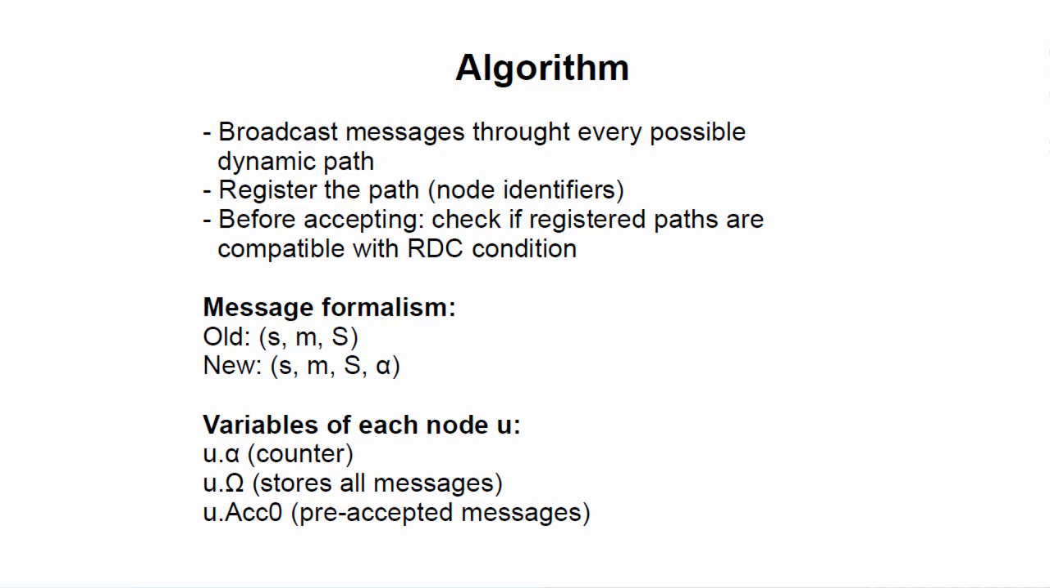So each correct node U has the following variables: a counter U.alpha, as seen previously, that can only increase, a memory set U.omega, that stores all messages received by U without discrimination. So, as we have seen, messages of the form (S, M, S, alpha), and a set U.Ax0 that stores pre-accepted messages. So basically, messages that check the RDC condition, as in the previous algorithm. But, as we have seen, this is not sufficient, and we need more guarantees to accept them, a condition that would involve the parameter alpha.